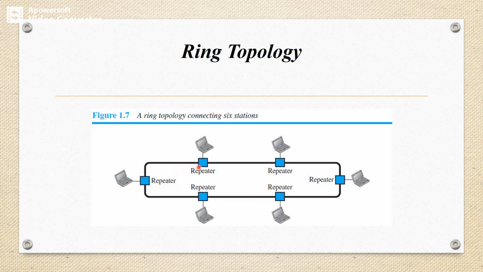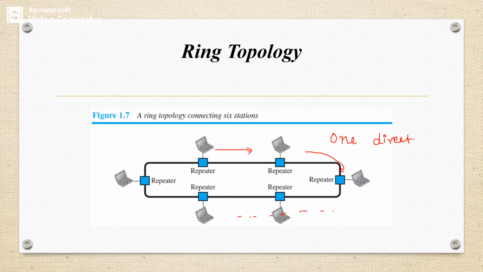So the signal can travel in only one direction, or else I can say unidirectional, since each computer transmits what it has received. So station 1 transmits to station 2, station 2 to station 3, and so on.